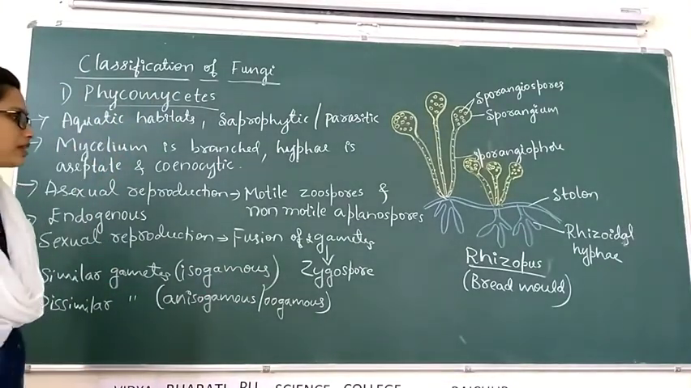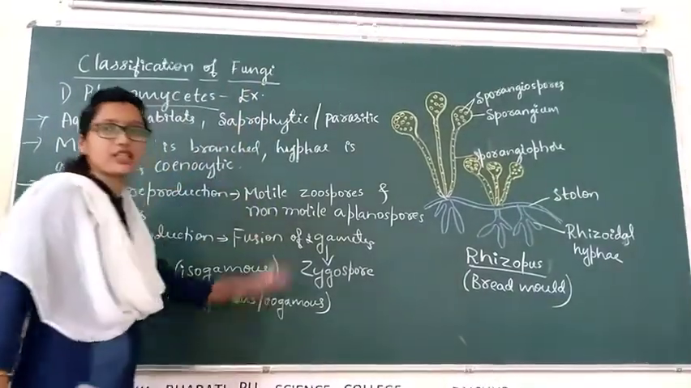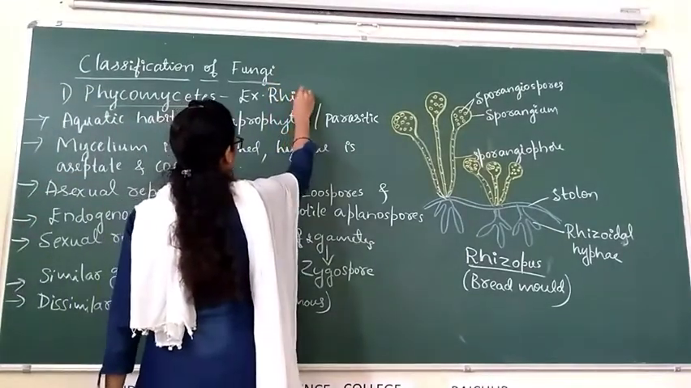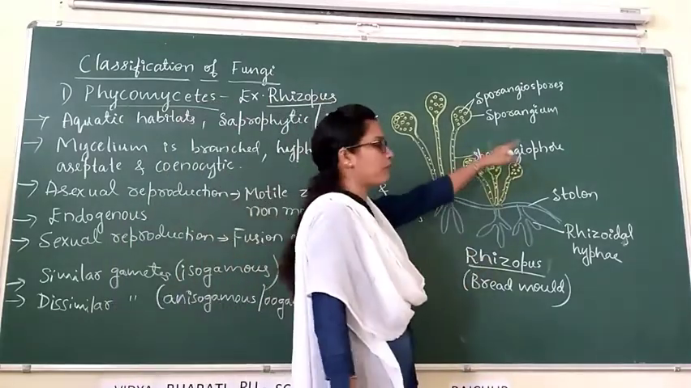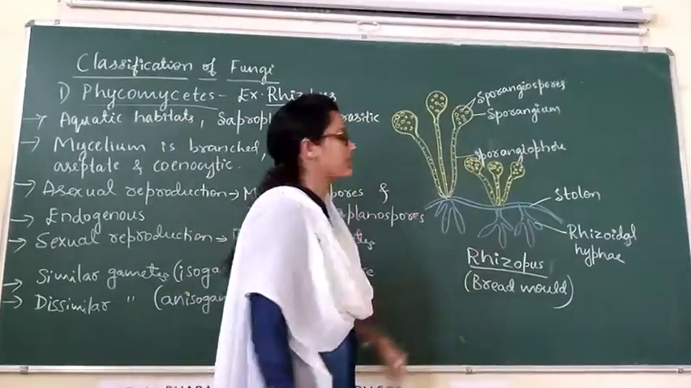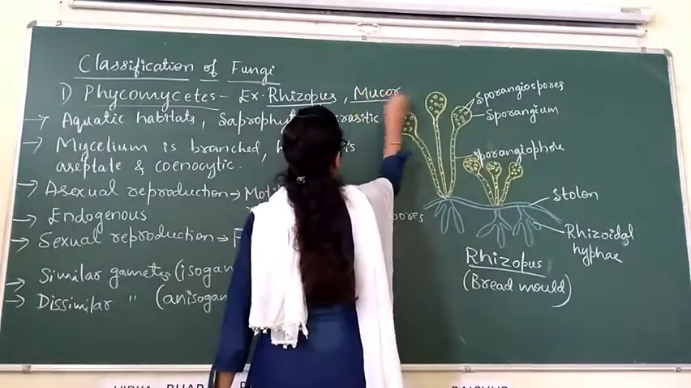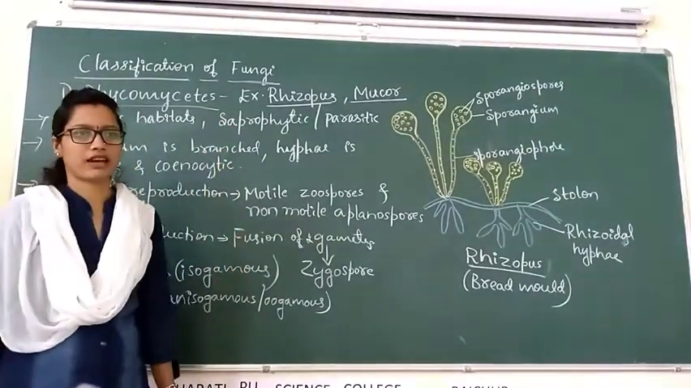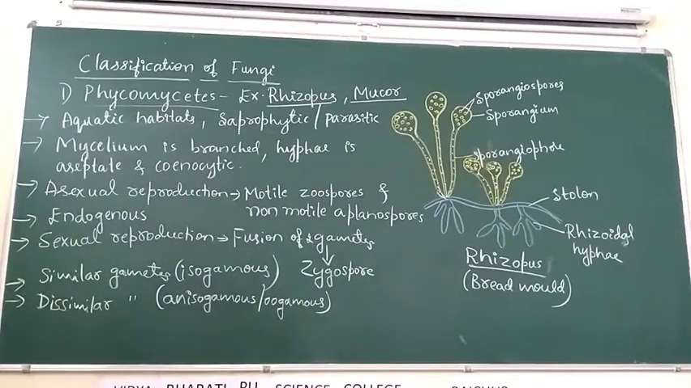Then examples. Examples for Phycomycetes. It is important. Rhizopus is a common example for Phycomycetes. Mucor is another example. Rhizopus and Mucor, these two are the best examples for Phycomycetes.